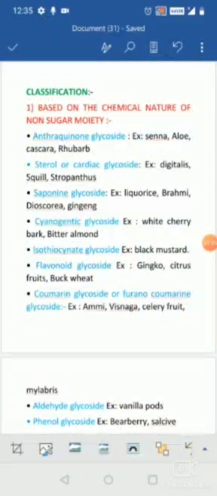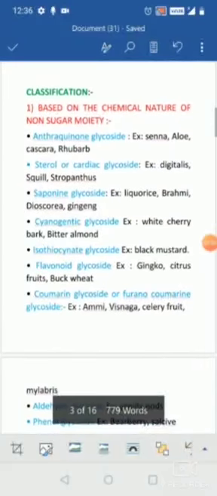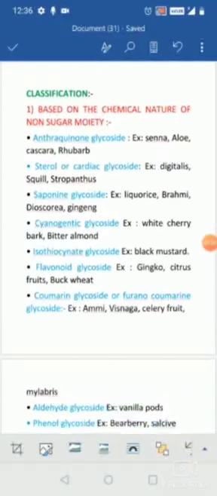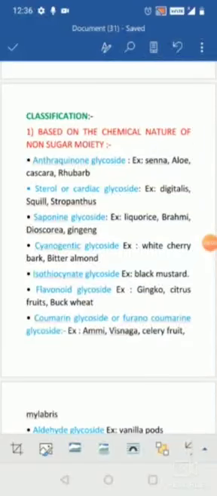When coming to the cardiac glycosides, they are going to increase the force of contraction of the heart, hence they are used in the treatment of various cardiac disorders like CCF, angina pectoris and so on. The examples are digitalis, squill and strophanthus. When coming to the saponin glycosides, they have a soap-like property. Once you add them into water, they produce froth or foam. Hence they are known as the saponin glycosides. The examples are licorice, brahmi, dioscorea, ginseng.